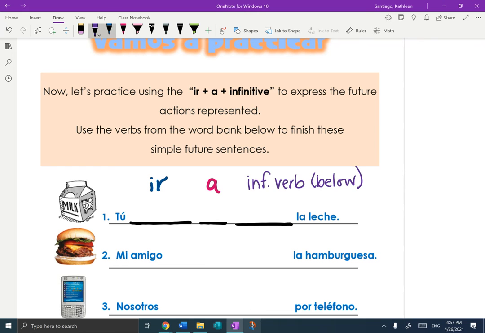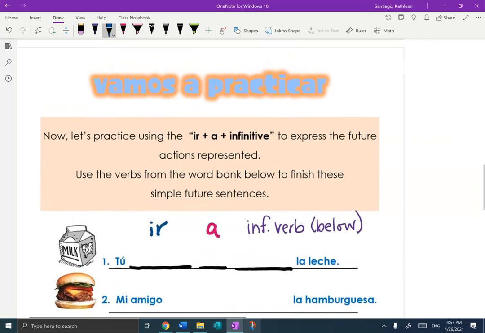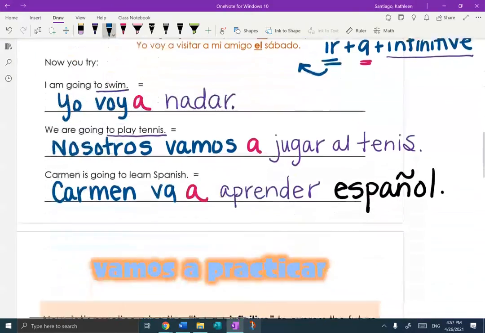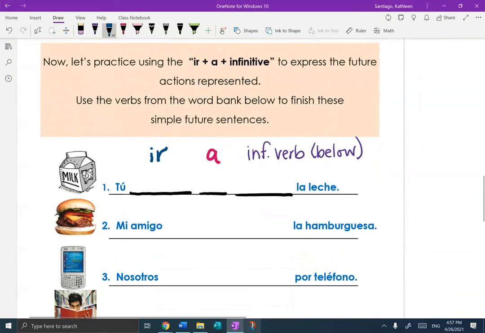Okay, so let's start with ir. What's the correct form of ir to match tú? And if you don't remember, it's okay to scroll back up and take a look. Tú vas. Now I need the little word a. That's not going to change. But what are we trying to say? Look at the picture. This is leche. Tú vas a blank la leche. What do you do with leche?